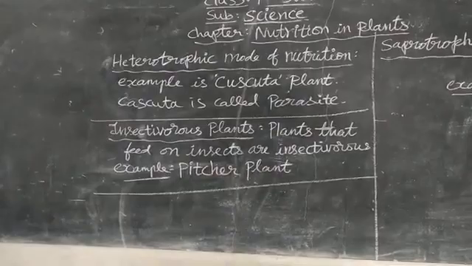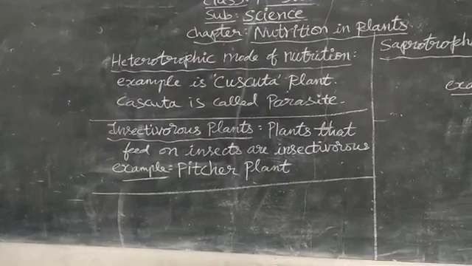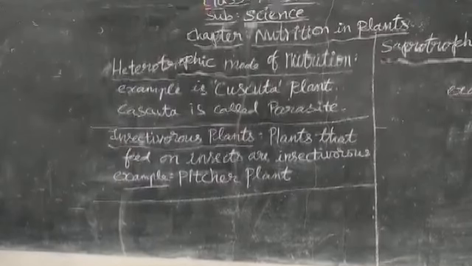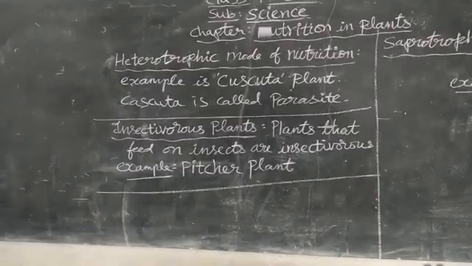Parasite means any organism which lives on or captures food from another organism. In our body also there are parasites. Worms, roundworms, hookworms. These worms live in our stomach.